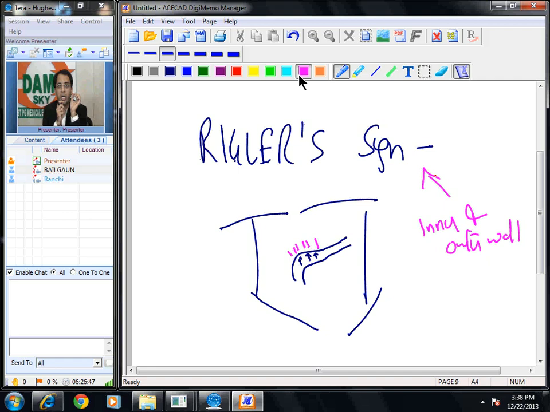Now let me repeat. If I am able to see the outer wall of the bowel loop in an abdominal X-ray, this is called Rigler sign, and this indicates pneumoperitoneum.